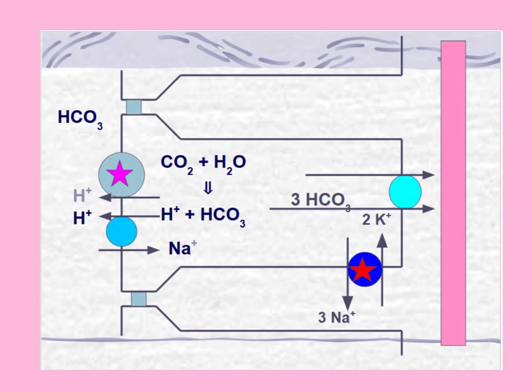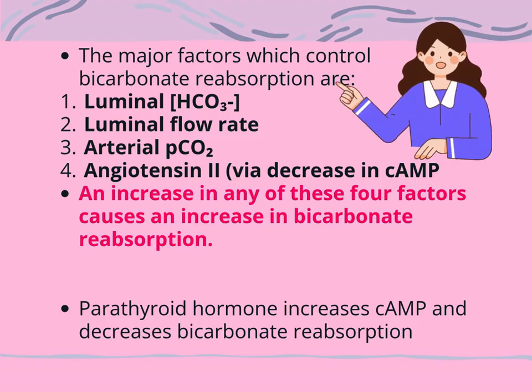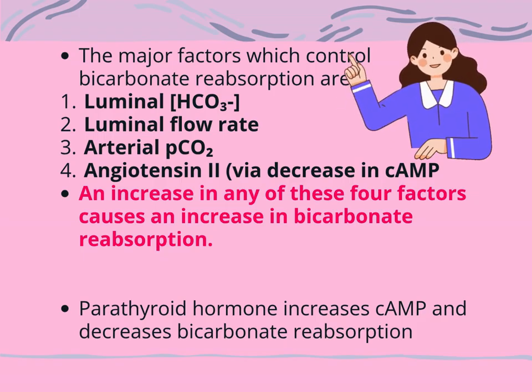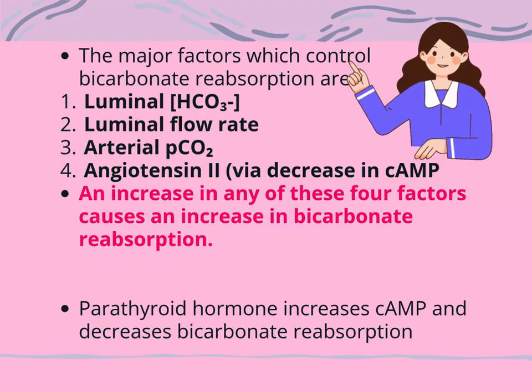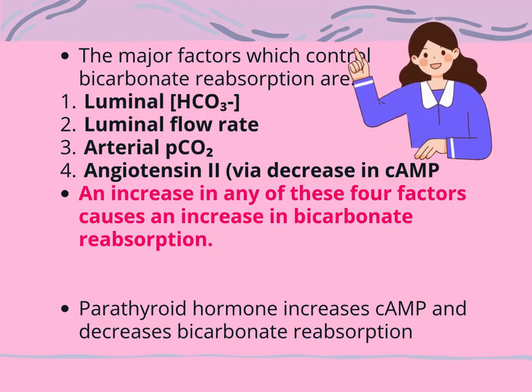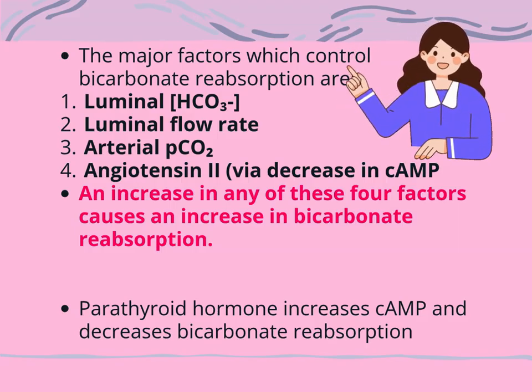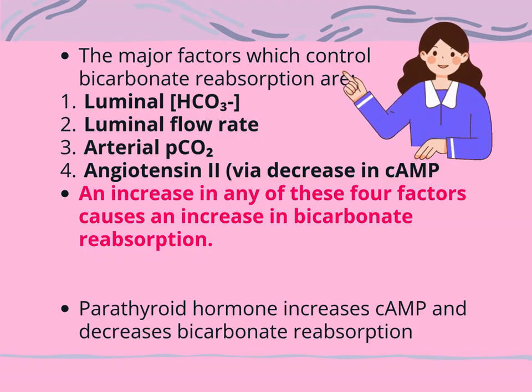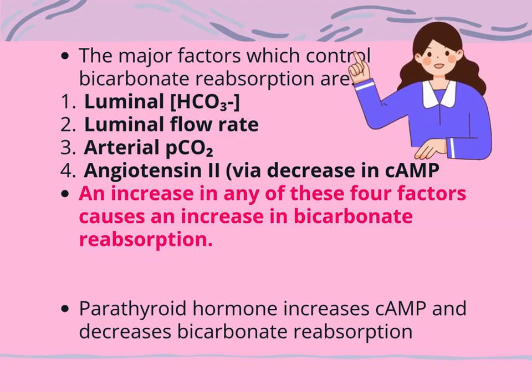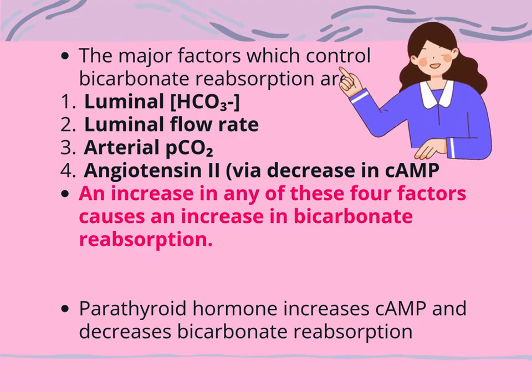Look at this illustration. Very important slide, discussing AMCQ. The major factors which control bicarbonate reabsorption are 1. Luminal bicarbonate concentration, 2. Luminal flow rate, 3. Arterial PCO2, and 4. Angiotensin II, via decreasing cAMP. An increase in any of these 4 factors causes an increase in bicarbonate reabsorption. Meanwhile, parathyroid hormone increases cAMP and decreases bicarbonate reabsorption.